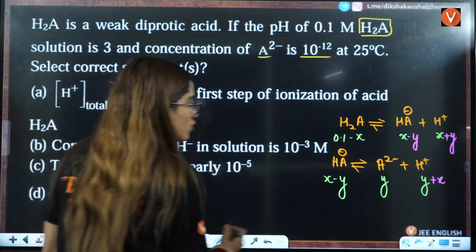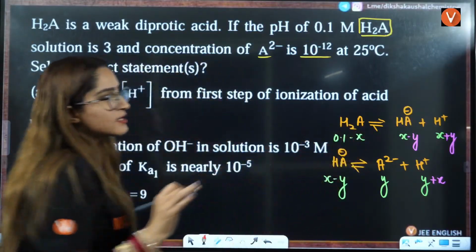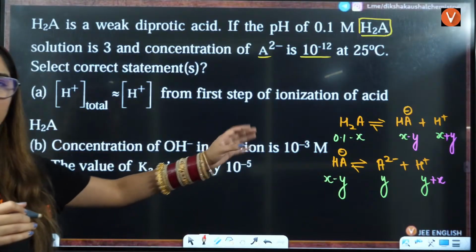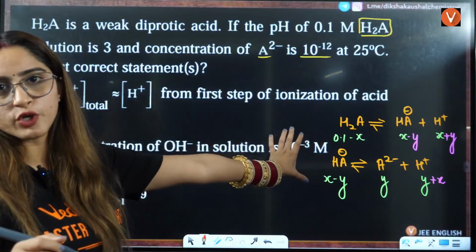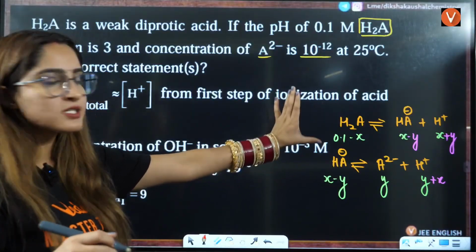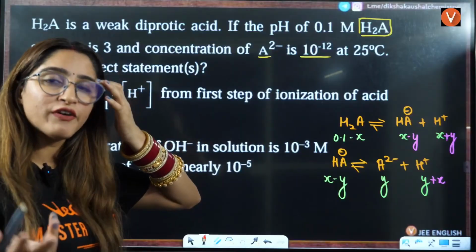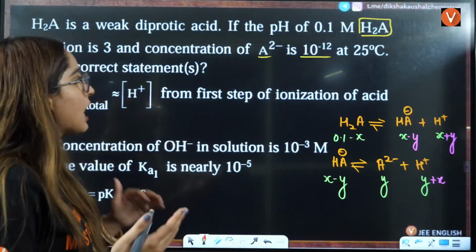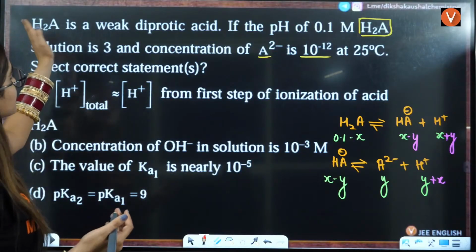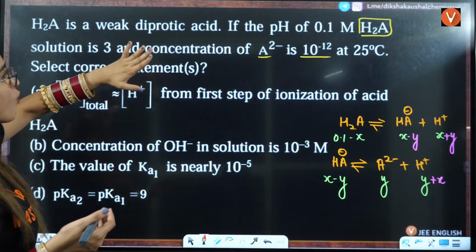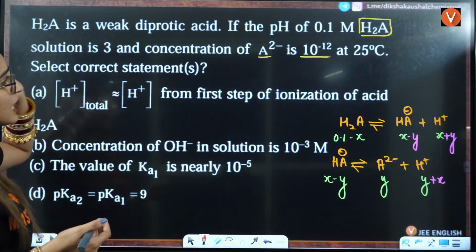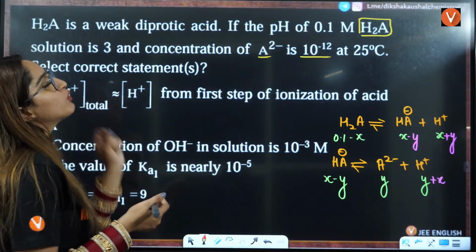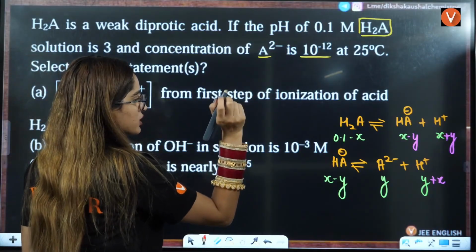Once you have done these things, that is just the starting part of this question, okay? That is just the starting part, that you should be able to identify that this is simultaneous equilibrium. After that, again, we will read out this. The pH of 0.1 M solution is given to you, is 3. Concentration of A2 negative is given to be 10 raised to power minus 12.